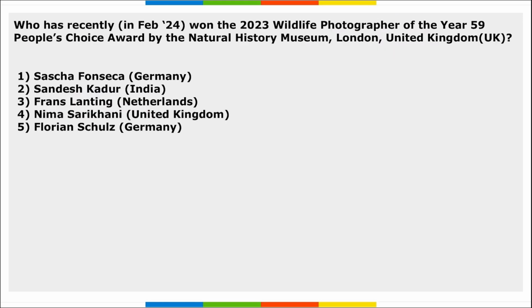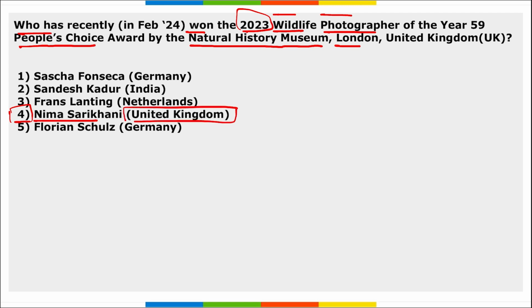4th time. Next, who has recently won 2023 Wildlife Photographer of the Year 59 People's Choice Award by the Natural History Museum, London, UK? So who won the 2023 Wildlife Photographer of the Year 59 People's Choice Award by the Natural History Museum, London, UK? So right option here becomes Nima Sarikhani, correct, of United Kingdom, right? And Nima Sarikhani won the award for his photograph of a polar bear sleeping peacefully on a small iceberg.